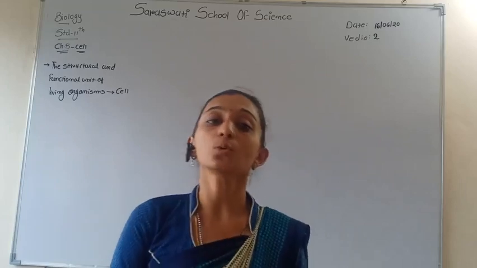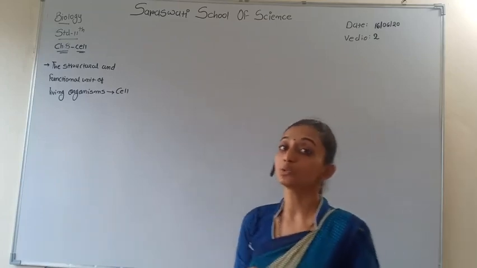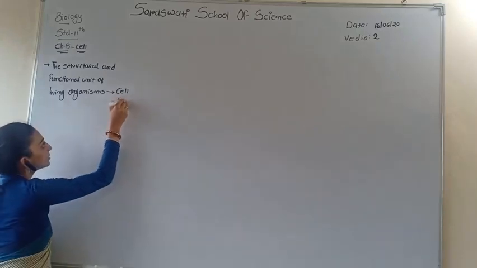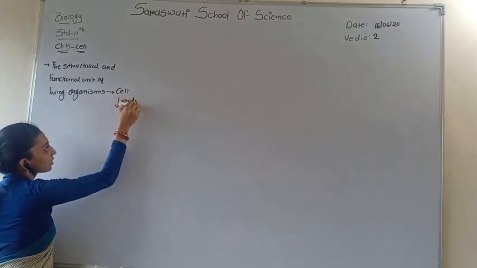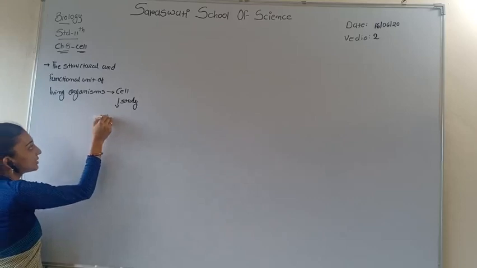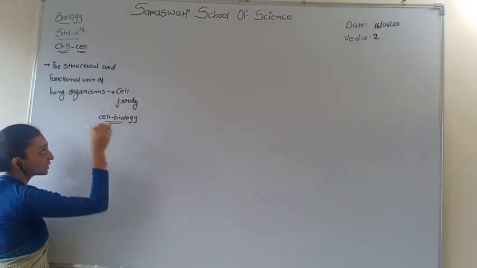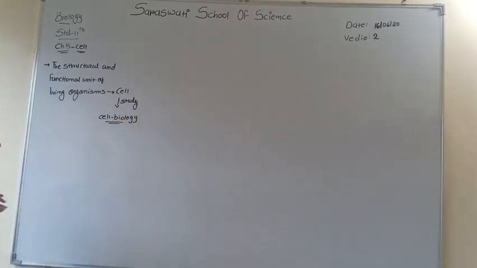These are the two main scientists related to the cell. The study of the cell is known as cell biology. It is a branch of biology.